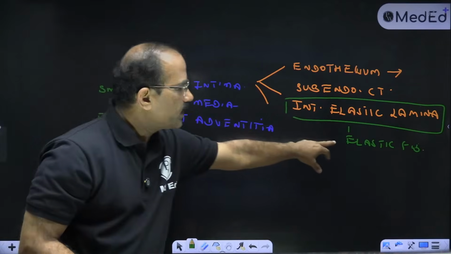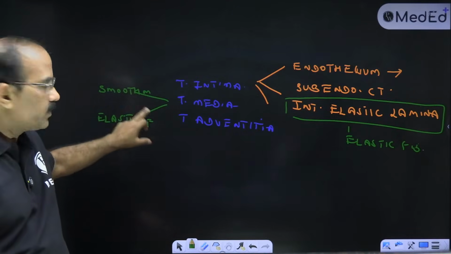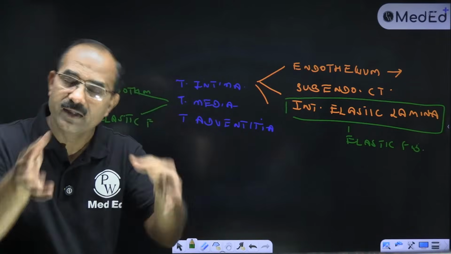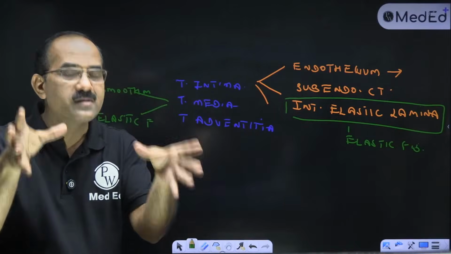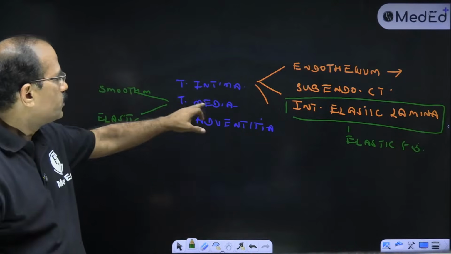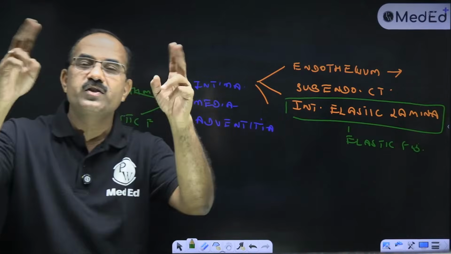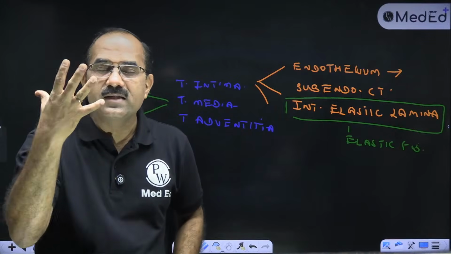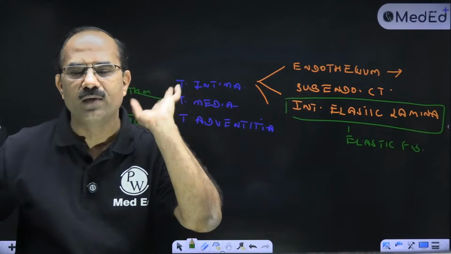Internal elastic lamina is made up of elastic fibers. Tunica media of an elastic artery contains elastic fibers. तो ये differentiate नहीं होता. It is there, but it cannot be differentiated. Whereas in a muscular artery, tunica media में smooth muscles होते हैं. And this internal elastic lamina, which is made up of elastic fibers, stands out very clearly in a muscular artery.